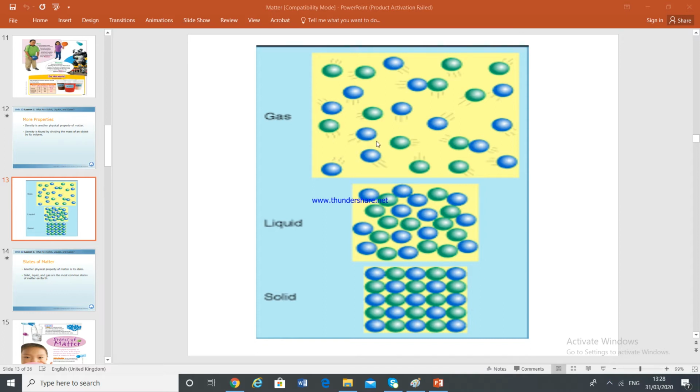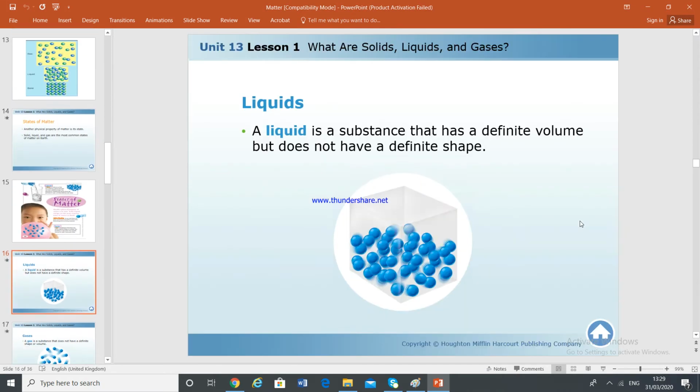You need to know this perfectly so that further I can explain what happens when you increase the temperature of a solid. What happens to the particles? What happens to the particles when you increase the temperature for a liquid? Or when you increase the temperature, what happens to the energy? Okay, so now here goes.